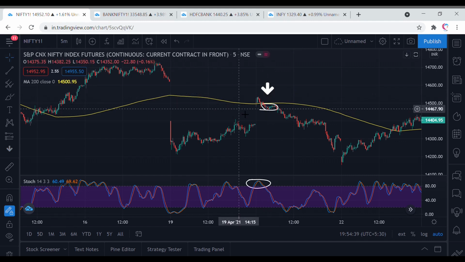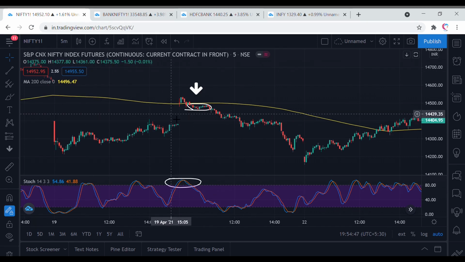We can keep our stop loss as per our risk-reward ratios. Many people have different ideas for keeping their stop losses. Many keep the high of the previous candle on which they went long or short. Many have a defined risk, a defined loss. So you have to keep that according to your risk capacity.